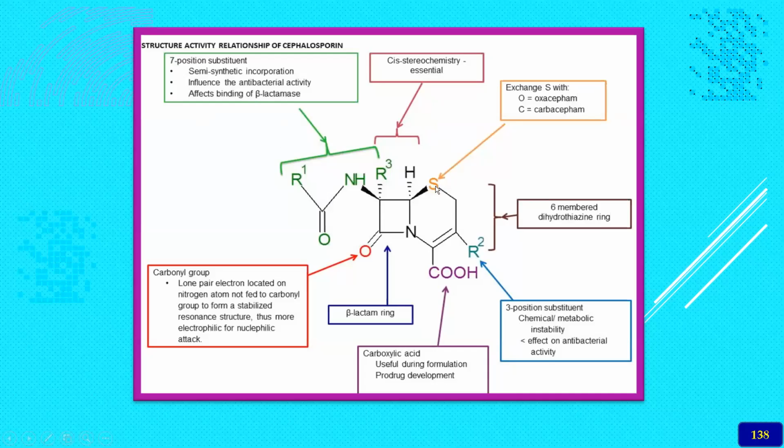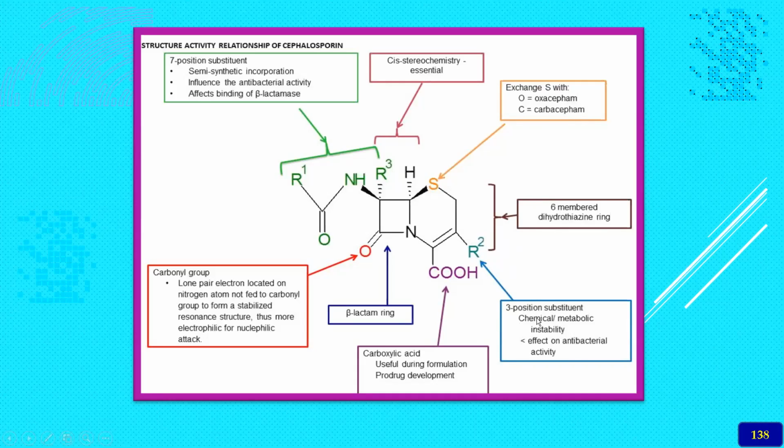Another thing, the S here can be exchanged with an oxygen moiety or a carbon moiety. That's called oxacephem, or if it is C, then carbacephem. So the change will occur. Whereas the R2 here, this ring is a 6-member dihydrothiazine ring, as you already know. In case of R2, this is the 3 position.